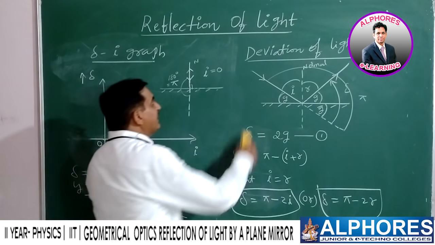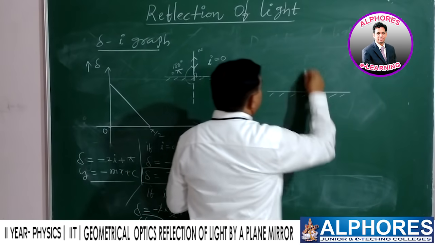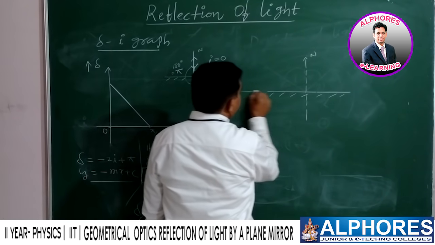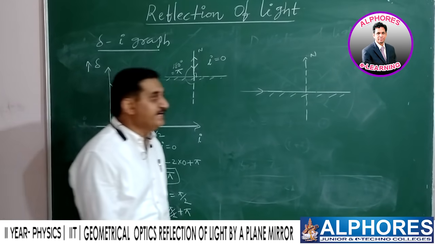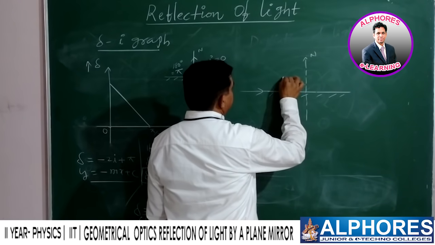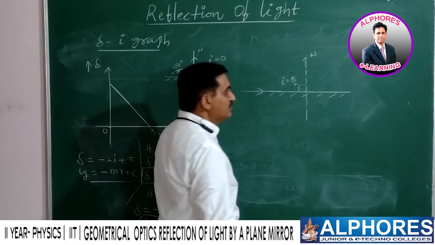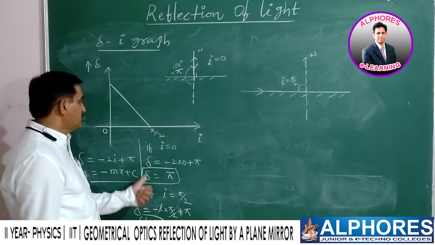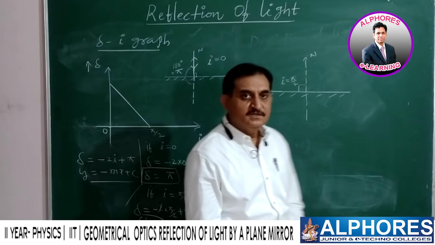So in the diagram, how can we show it? This is a plane surface, this is the reference line, normal is drawn. Now a ray of light is incident, which is known as grazing incidence. Means light is grazing the surface. With reference to the normal, its angle of incidence i is equal to how much? Pi by 2. If it is pi by 2, there is no deviation taken by the light. The deviation becomes 0. So this is case 2. In this way, we can understand the deviation suffered by the light.